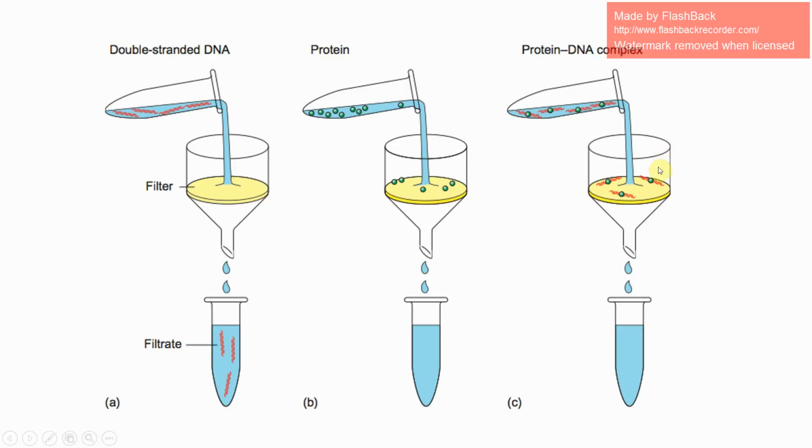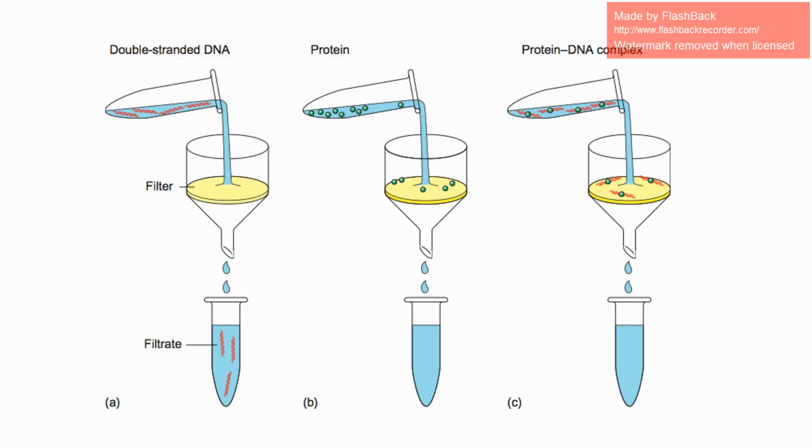So now here we can look at what's on the filter, and we can see how much radioactivity it emits, which is how we can tell how much is bound to the protein. Now there are limitations to this, one of which is that you have to have double-stranded DNA. You can't have single-stranded DNA.